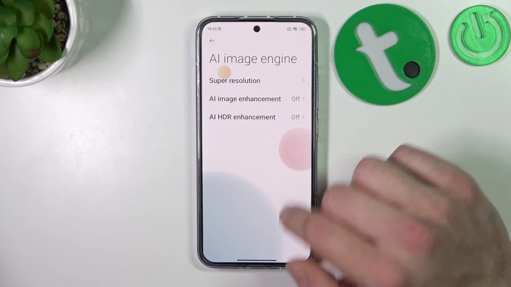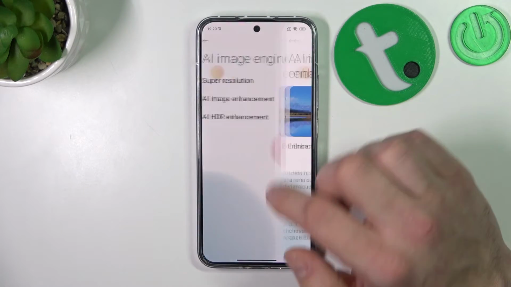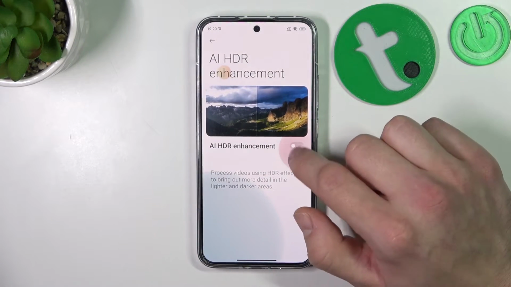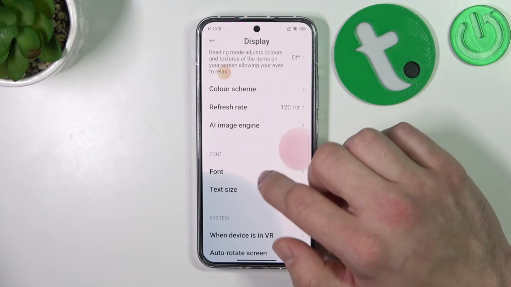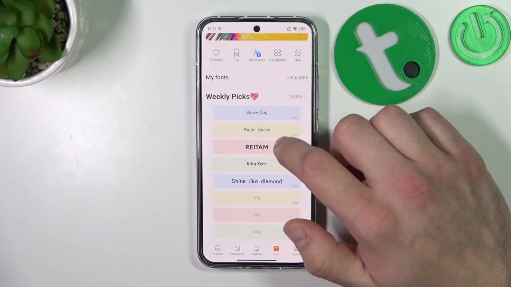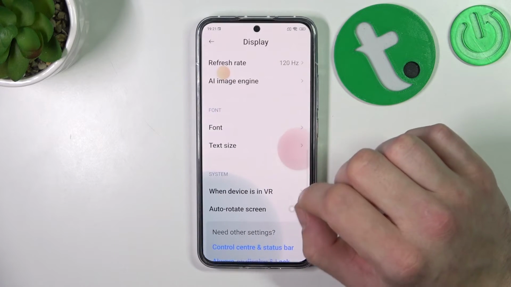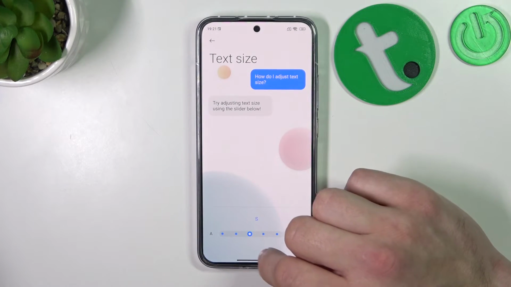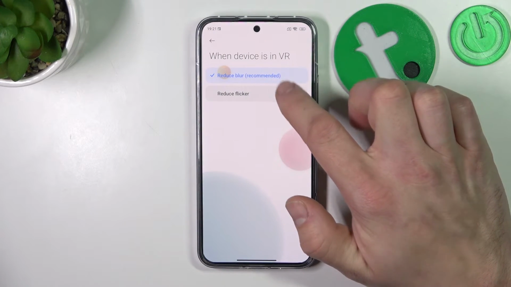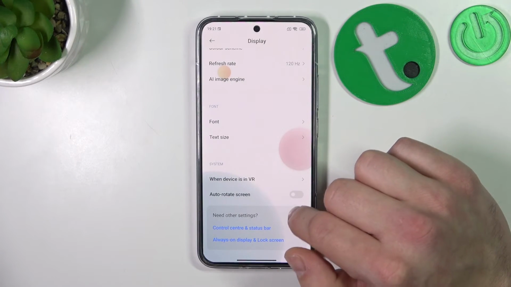Then we can change AI image engine, which means we can enable or disable super resolution, AI image enhancement, and AI HDR enhancement. Then we can change font, text size, manage when device is in VR to reduce blur or reduce flicker, and in the end we can enable or disable auto rotate screen.